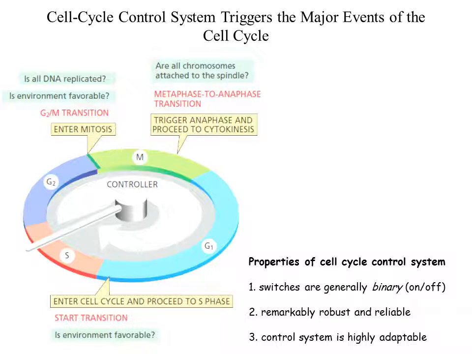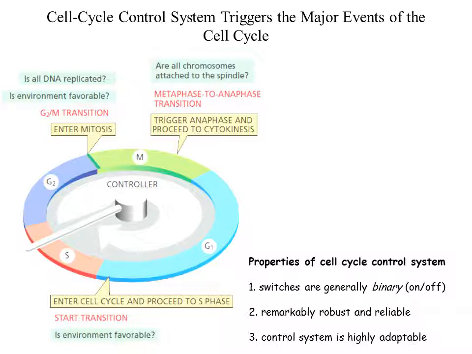Then the third property is that this control system is highly adaptable. So according to the environmental conditions, it adapts. Whenever the environment is not favorable for cell division, it adapts and switches off the button, and whenever the favorable conditions are available, it switches on and allows the cell to undergo mitotic divisions.